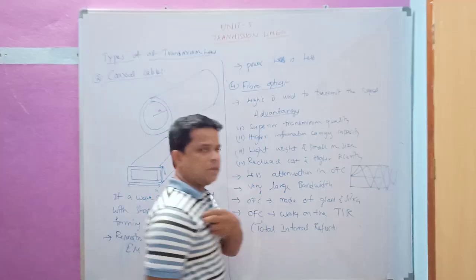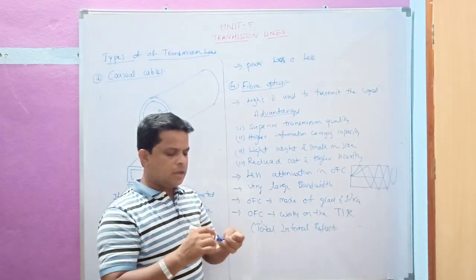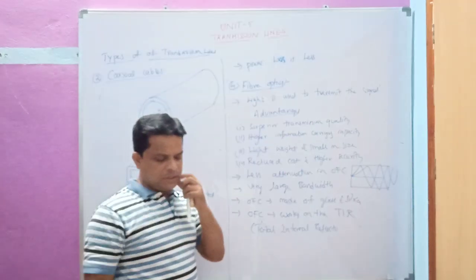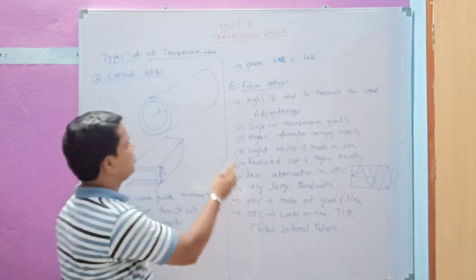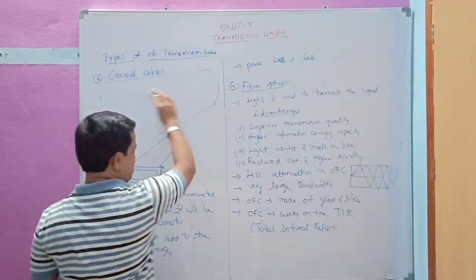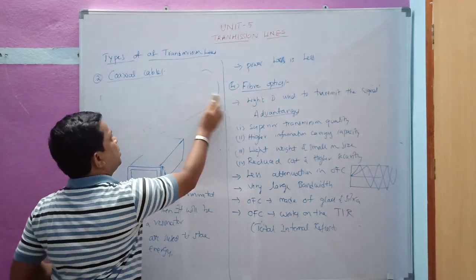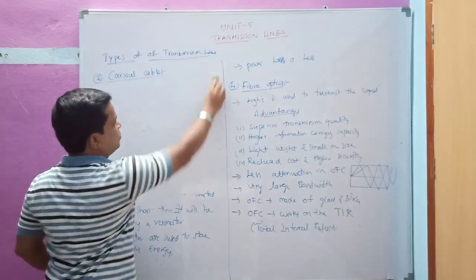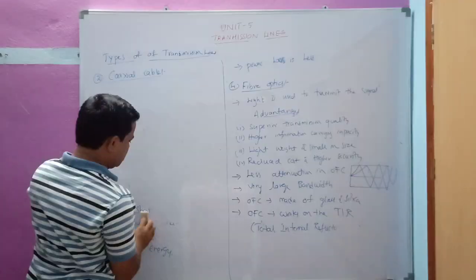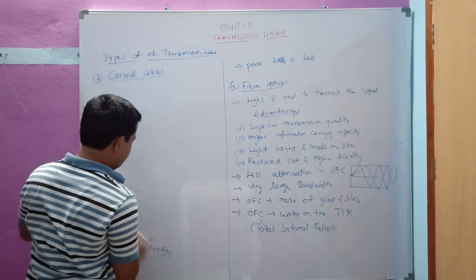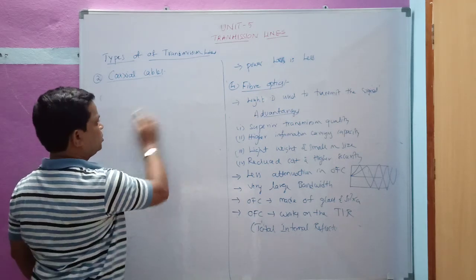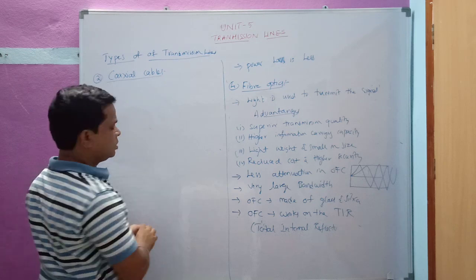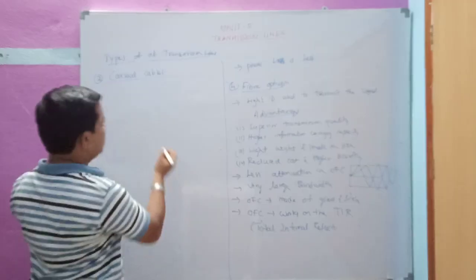So it will be having multiple reflections at the places of the optical fiber. Okay, next we'll move on to the next type of transmission line, that is the planar line. For planar lines we have very few concepts here. We are not going to study these topics in detail.